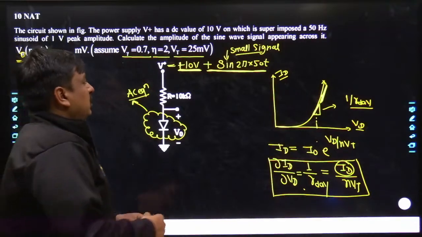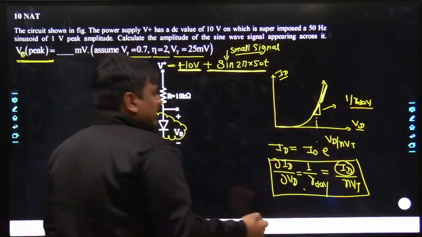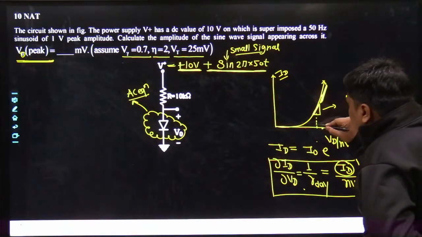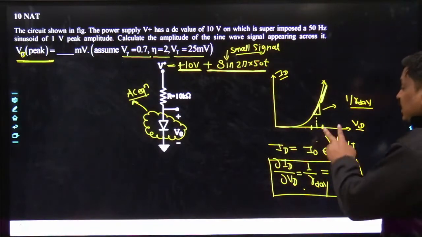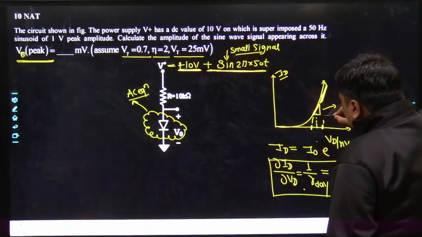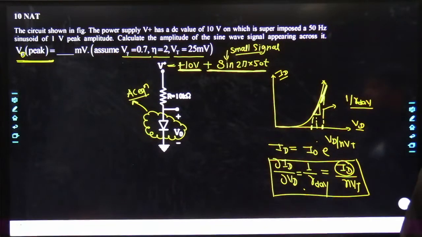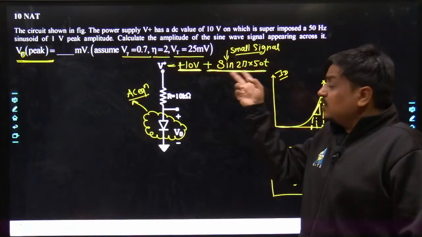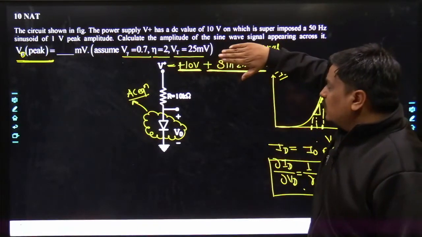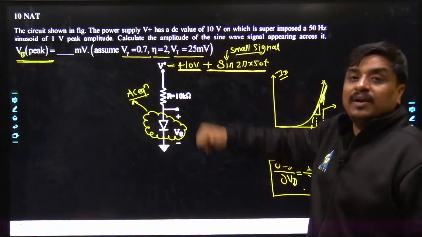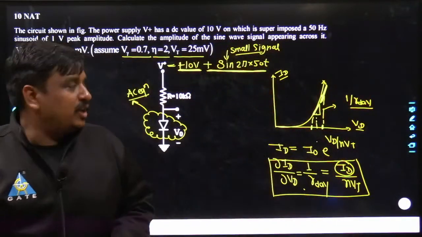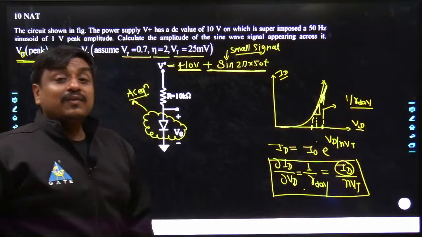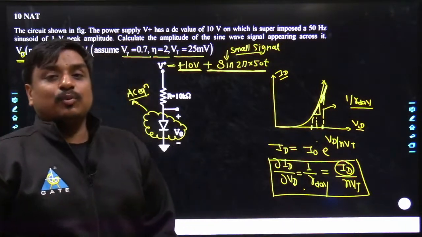So in future, if one gets added or one gets subtracted, definitely the operating voltage of Vd, if one gets added, would come somewhere here. If one gets subtracted, it would come somewhere here. But in both cases, the slope is almost the same. So rather than calculating the slope at a certain fixed value, I just focus on the slope at the DC operating condition. But that's true only and only if the DC is much higher than the signal, and we do that even in BJTs when we deal with the small signal.